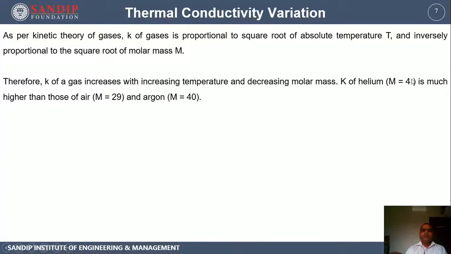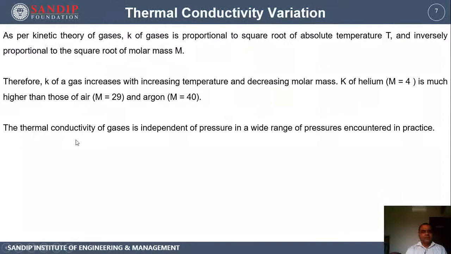Helium has lower molecular mass, that's why it possesses higher thermal conductivity. The thermal conductivity of gases is independent of pressure. This is very important because in natural or artificial systems, whenever we are trying to find out the rates of heat transfer, we have to come to a particular value of thermal conductivity, and its variation has to be accounted for in the problems.